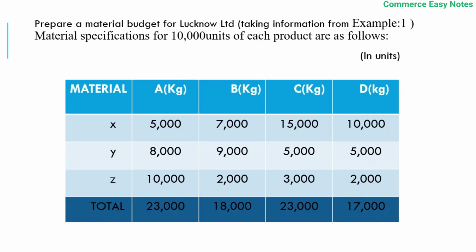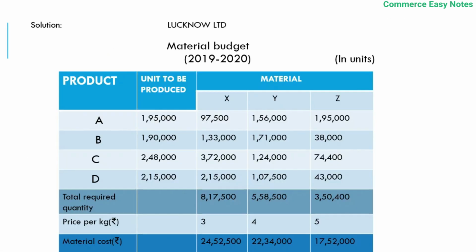Similarly, here we have Z material 10,000. Therefore, 10,000 divided by 10,000 into 1,95,000, that is 1,95,000. Similarly with B, C and D products. And totaling all this, it gives out the total required quantity of material X, Y and Z for products A, B, C and D.